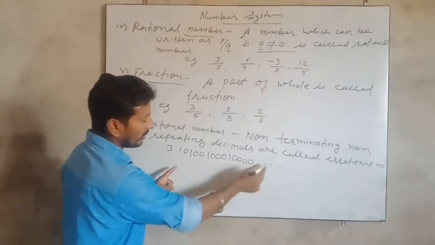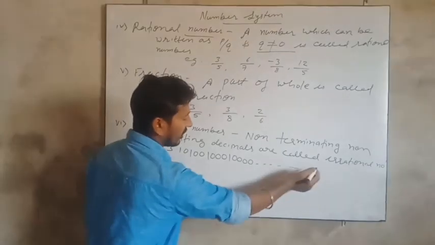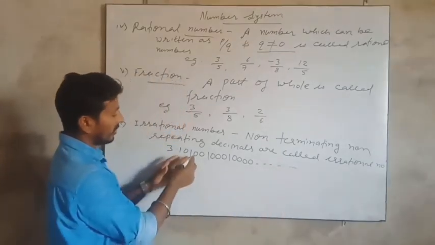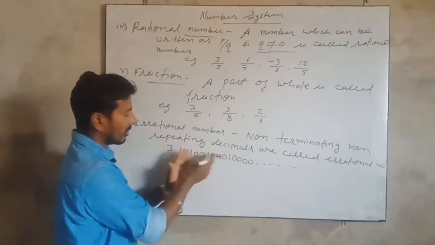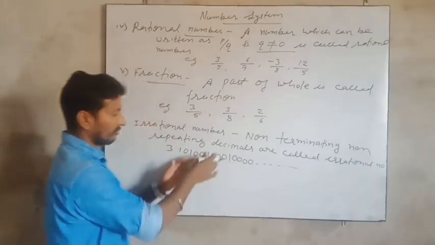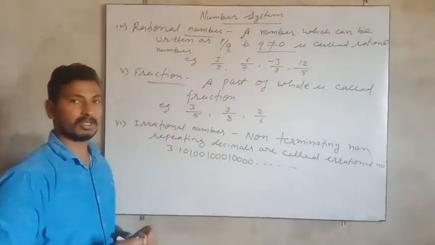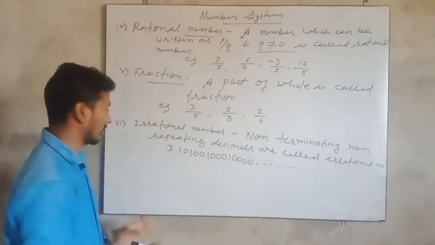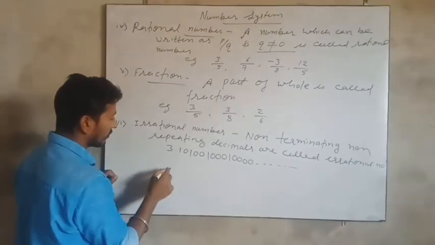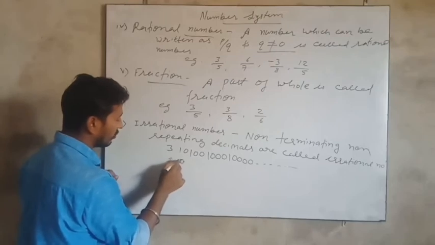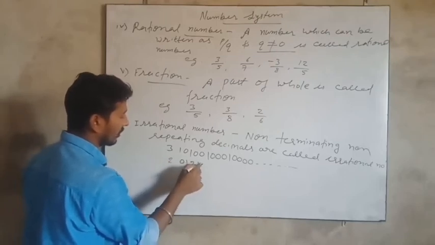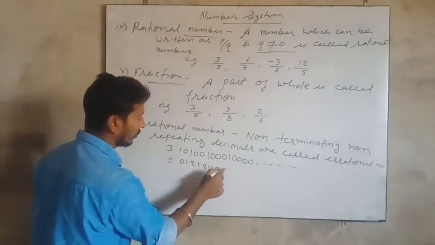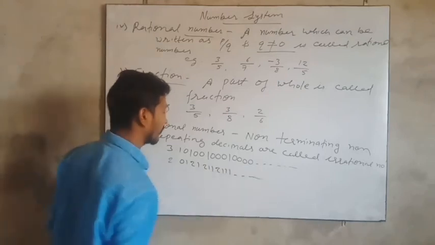You can see that it is going up to infinity, and neither a group of digits nor a digit is repeating. So these kinds of numbers are only called irrational numbers. Another example we can take is 2.01211211..., and so on.